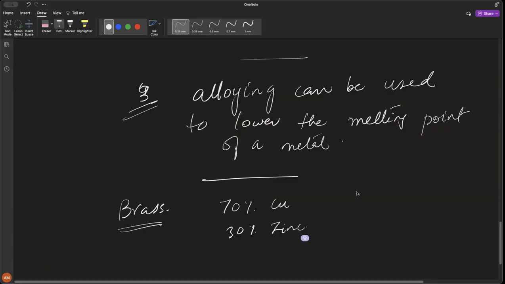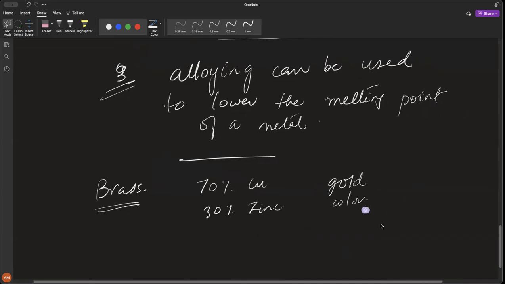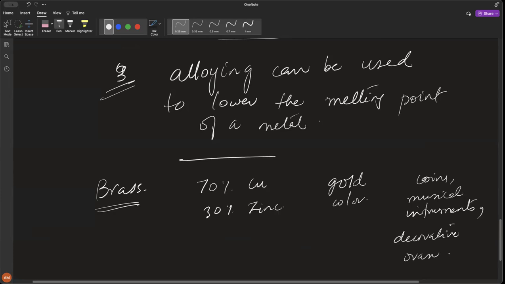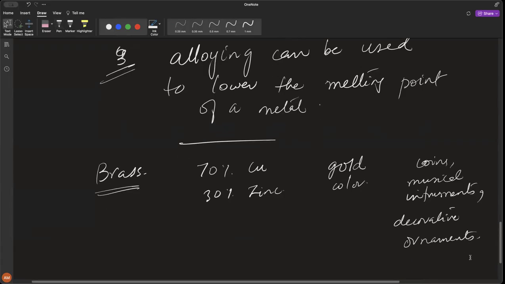It has a very attractive gold color, and is used in decorative items, making coins, musical instruments, decorative ornaments, show pieces and similar decorative things, right?